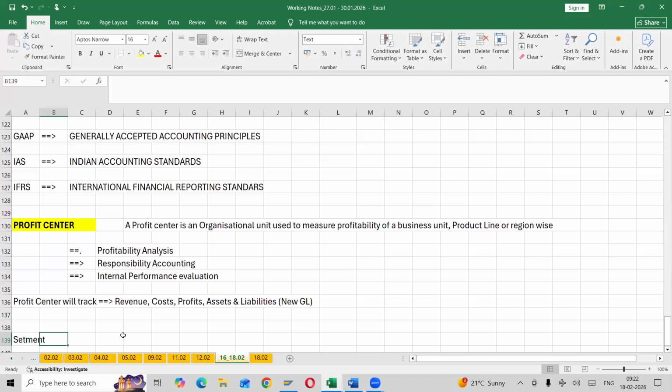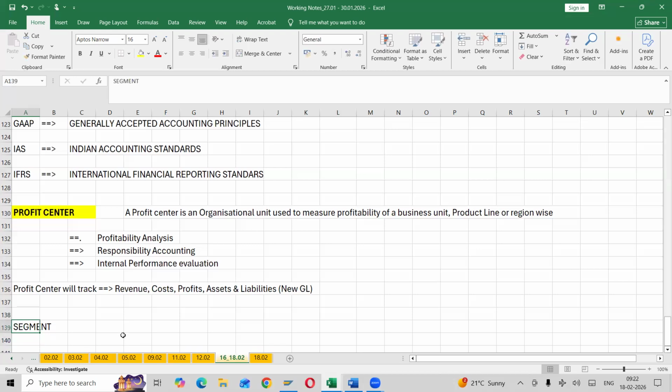Segment. Okay, as I mentioned, this is replaced. Segment reporting. What do you mean by segment? I'll mention a bit of literature here.